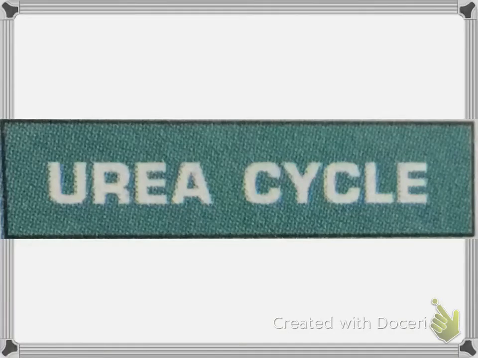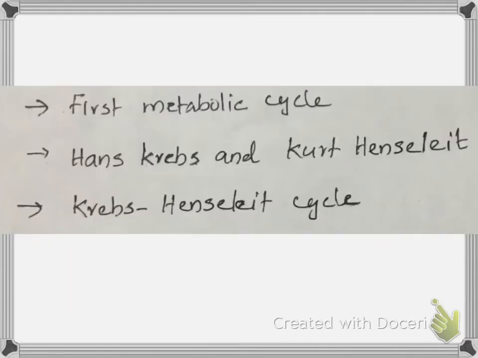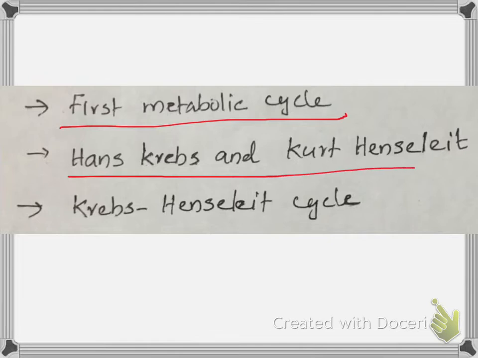In this video, I am going to explain the urea cycle. What is the urea cycle? It is the first metabolic cycle, and it was elucidated by Hans Krebs and Kurt Henseleit. So it is also known as the Krebs-Henseleit cycle.